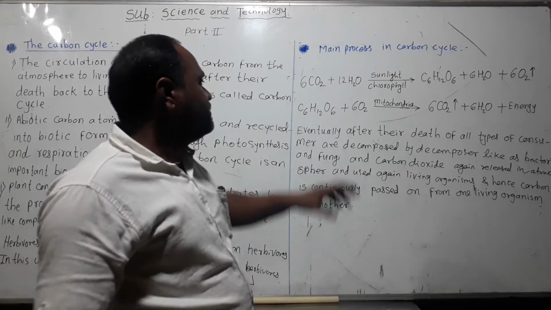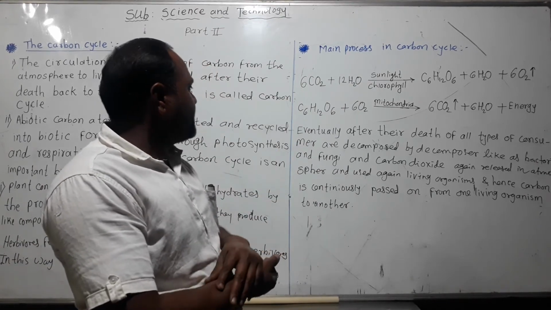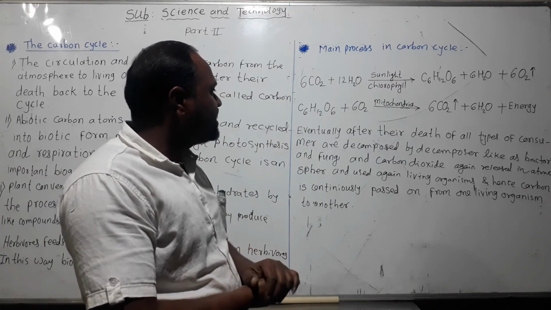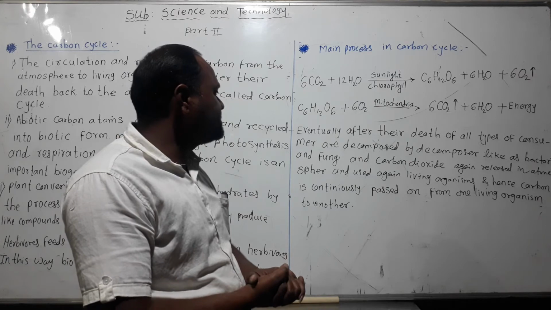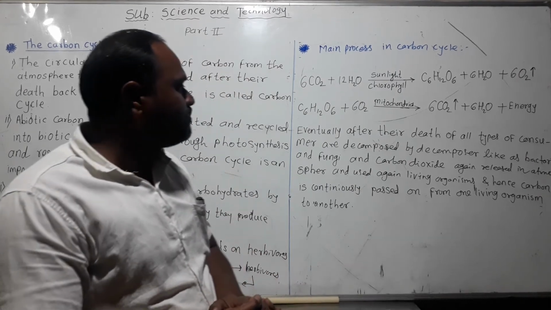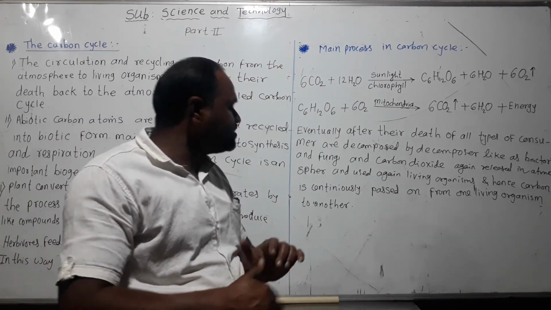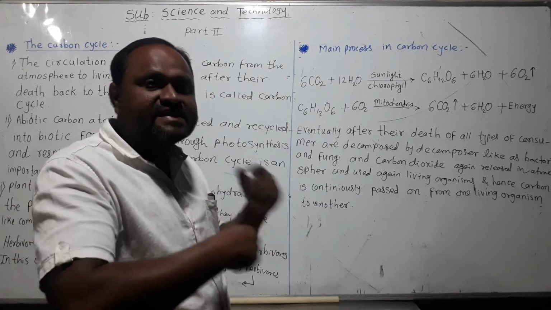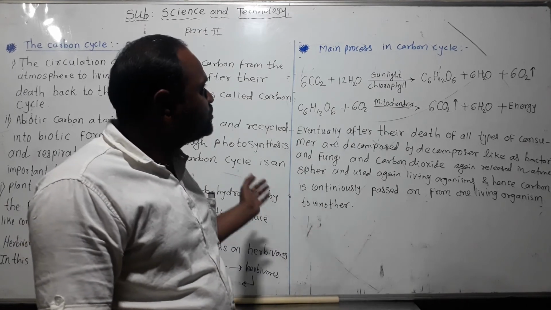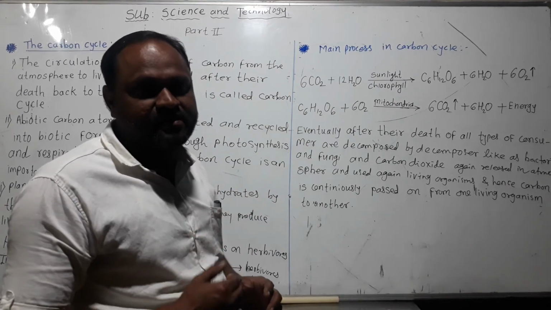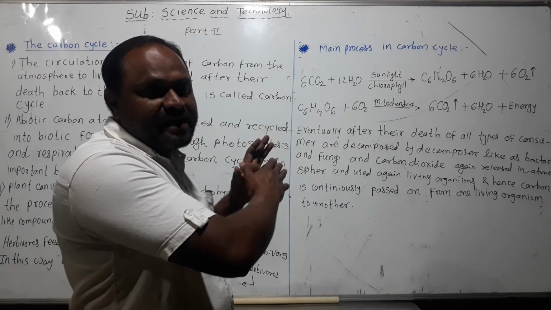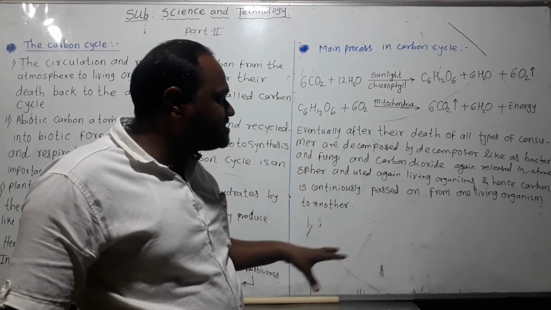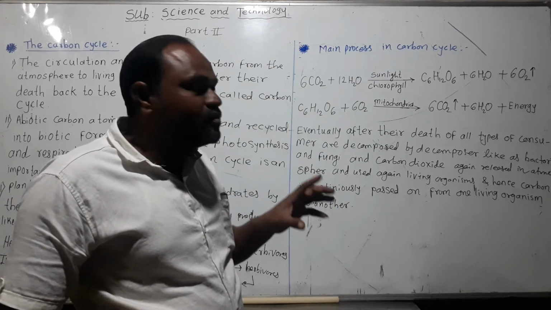Decomposers like bacteria and fungi release carbon dioxide into the atmosphere again for use by living organisms, and hence carbon is continuously passed on from one living organism to another. That is how carbon is recycled in the atmosphere, and it is called the carbon cycle. In a simple way we have explained the carbon cycle, and in the carbon cycle plants play the main important role.